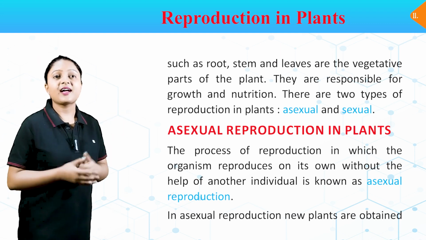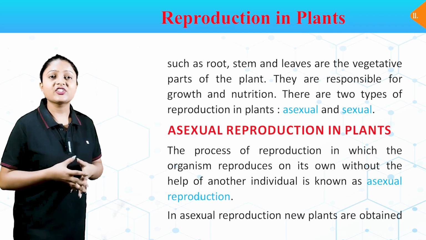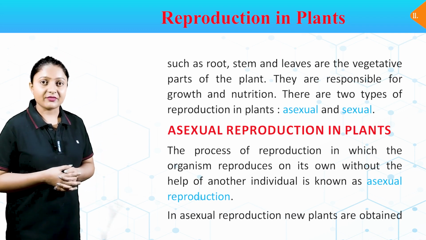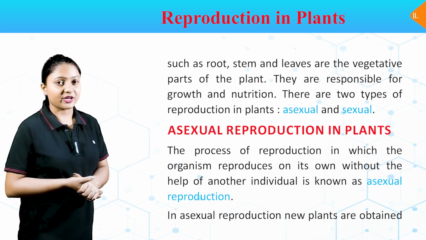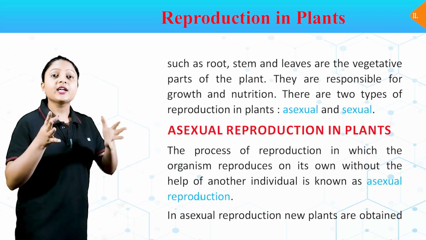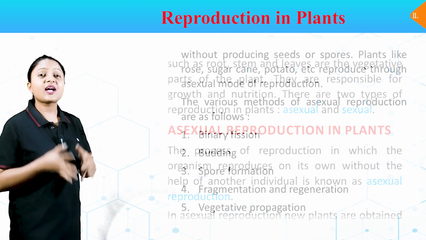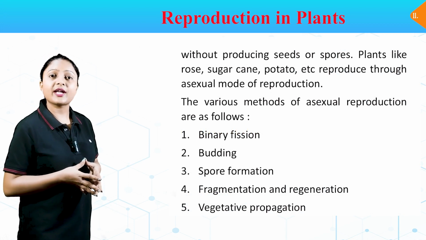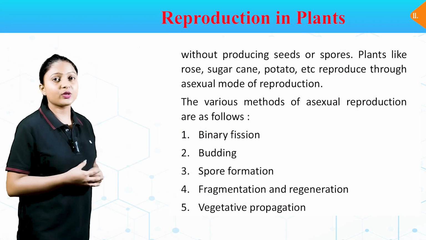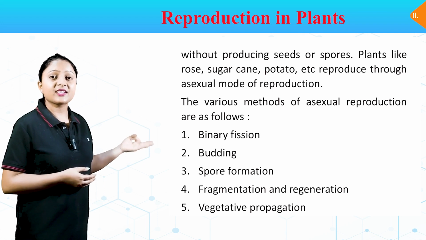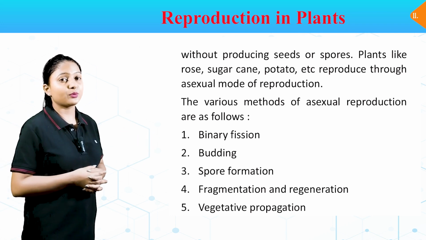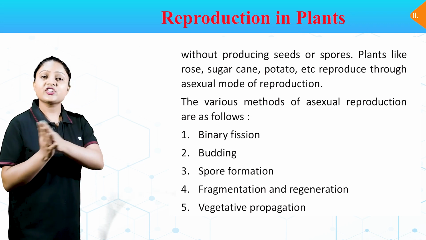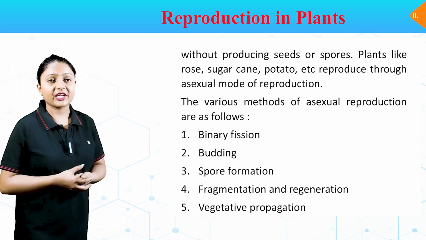Asexual reproduction in plants: the process of reproduction in which the organism reproduces on its own without the help of another individual is known as asexual reproduction. In asexual reproduction, the new plants are obtained without producing seeds or spores. Plants like rose, sugarcane, potato, etc. reproduce through asexual mode of reproduction. The various methods of asexual reproduction are as follows: binary fission, budding, spore formation, fragmentation and regeneration, vegetative propagation.